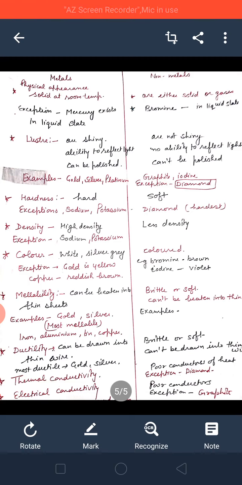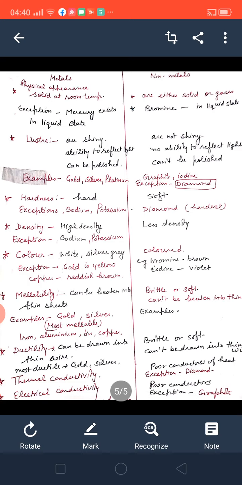Okay. Now next point, thermal conductivity. Conductivity means they allow heat to pass through them. Thermal means heat. So thermal conductivity is the property by which they allow heat to pass through them. Metals are very good conductors of heat. That is why you have seen we use metal utensils in cooking and in boilers, because they are good conductors of heat. Silver is the best conductor of heat.